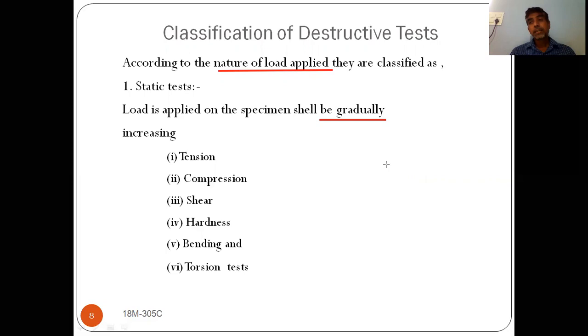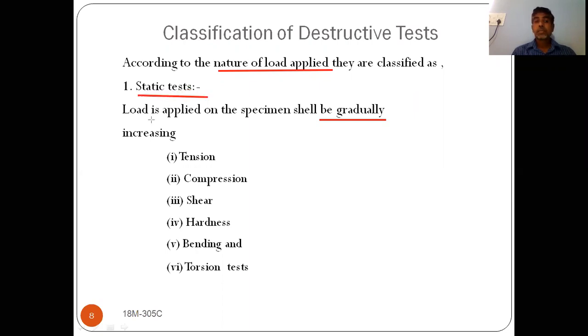You are applying that load slowly. It is not fluctuating. So the load is applied gradually, slowly, and that type of load test is known as static test.